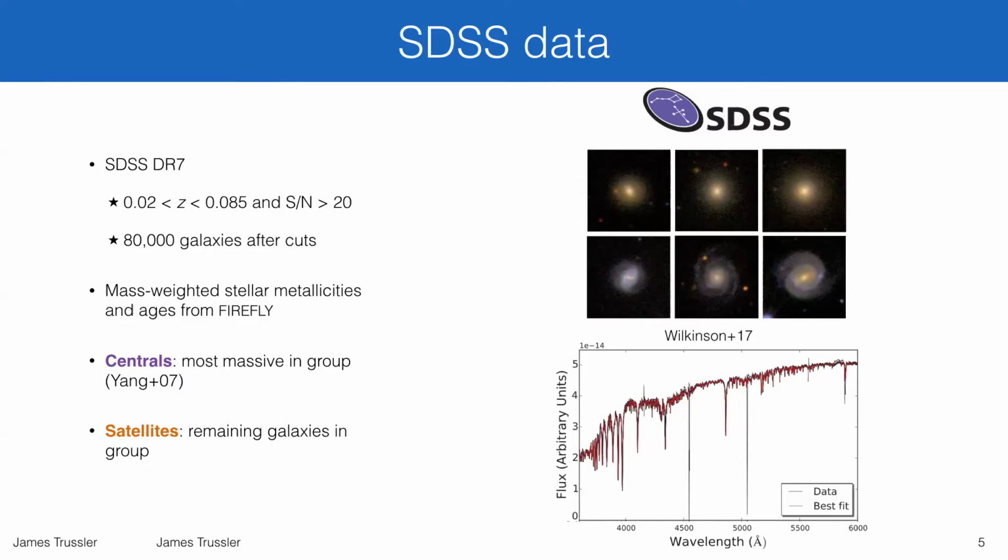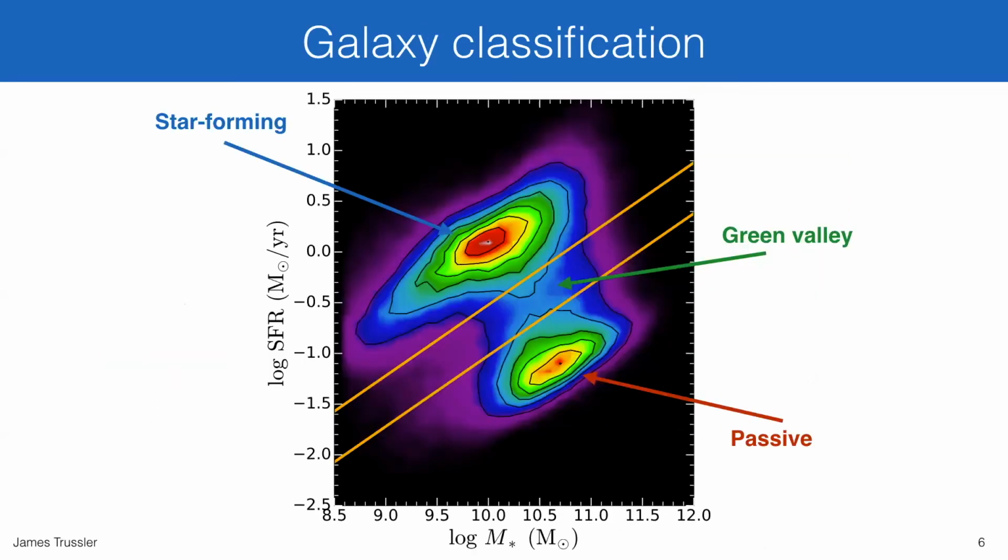And for our analysis of the environment, we're using the group catalogs from Yang et al. 2007. We define centrals to be the most massive galaxies in their groups; satellites are all the remaining galaxies. Furthermore, we classify galaxies using the bimodality in the star formation rate stellar mass plane. So star-forming galaxies are at relatively high star formation rates, passive galaxies at relatively low star formation rates, and green valley galaxies are in between the peaks in this distribution in this plane. They're currently in the process of quenching.